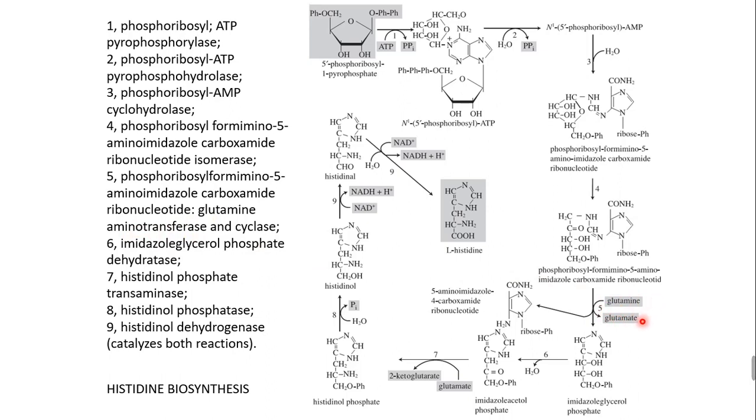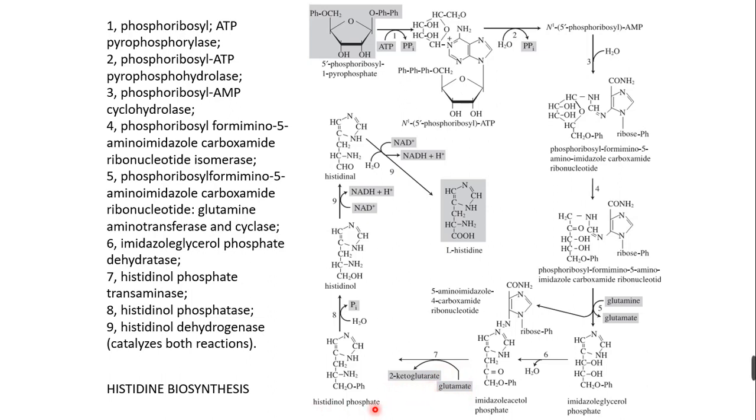So the amine group is transferred from glutamine to glutamate, and another cyclase forms a cyclic ring. Further, by the sixth enzyme dehydratase, removal of water, this forms imidazole acetol phosphate. And the seventh reaction is again transaminase, here glutamate to 2-ketoglutarate.